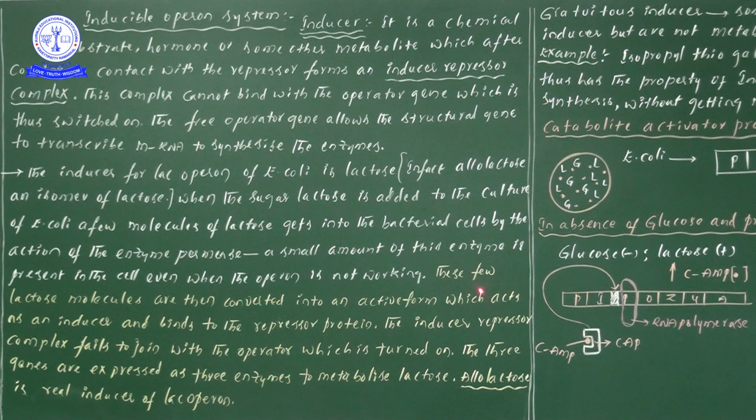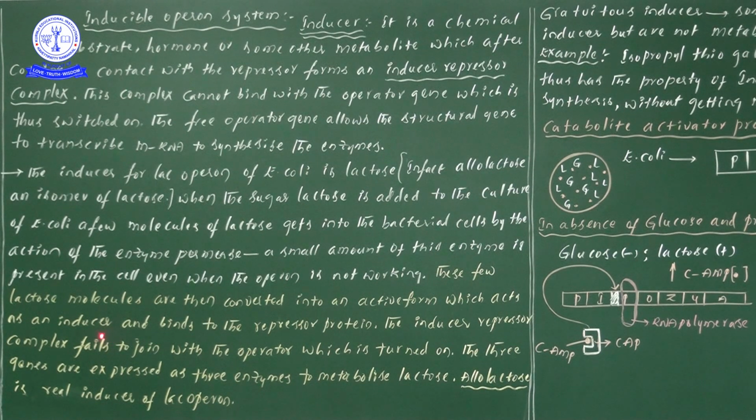When these lactose molecules are converted into the active form, it acts as an inducer. So the lactose molecules that entered the bacterial cell are converted into an active form and eventually act as the inducer.